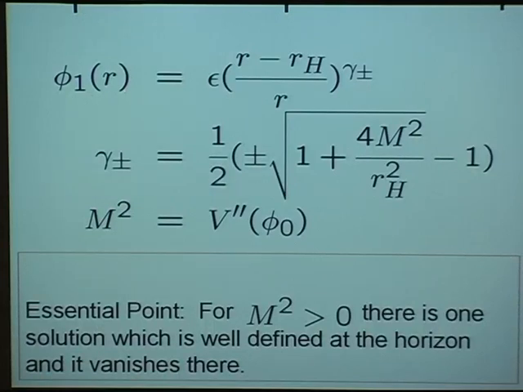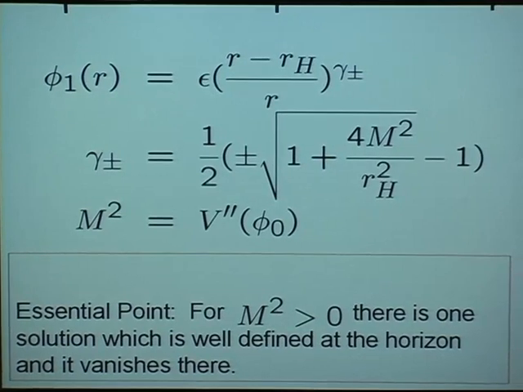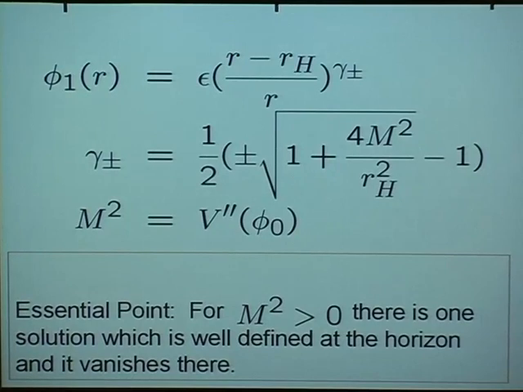The scalar fields now evolve radially. There are two solutions to the second order equations characterized by the two exponents gamma plus and minus. And we see that if m squared, the second derivative at the critical point, is positive, gamma plus is greater than 0. And that means as r goes to r_H, the location of the horizon, this solution corresponding to gamma plus is well behaved. And moreover, and this is the important point, the well-behaved solution vanishes as you go to the horizon. And so that means as you go to the horizon, the first order perturbation dies away, and the solution approaches the zeroth order one we started with, where the moduli were at their critical point.